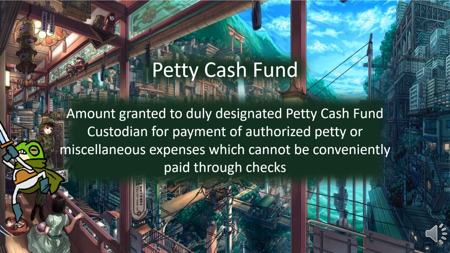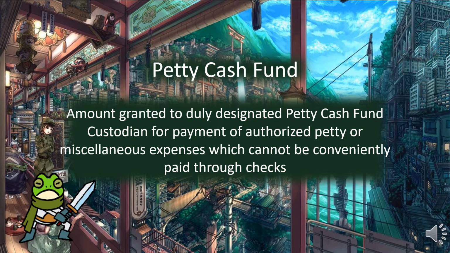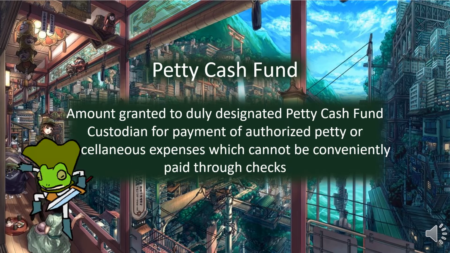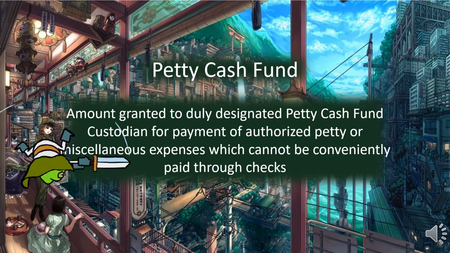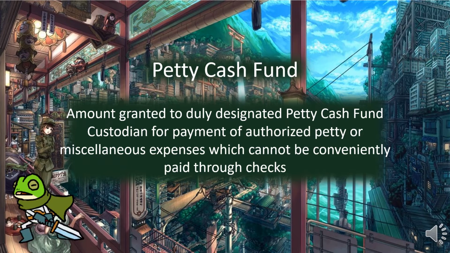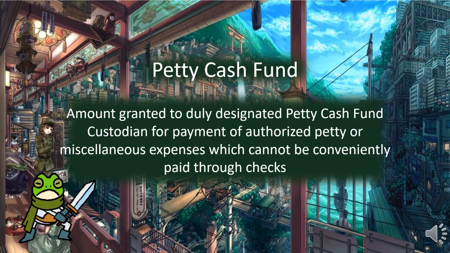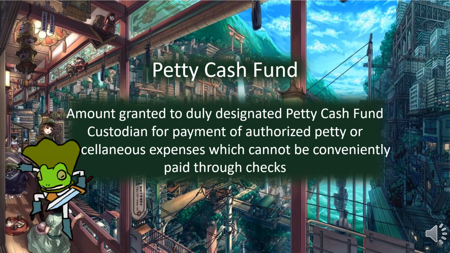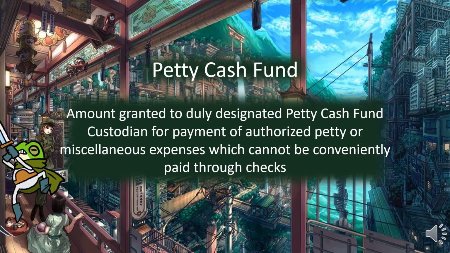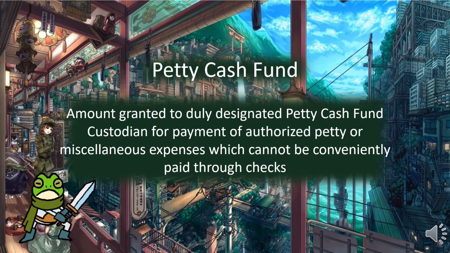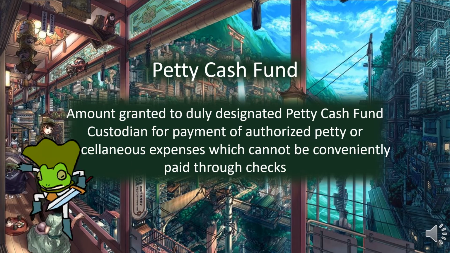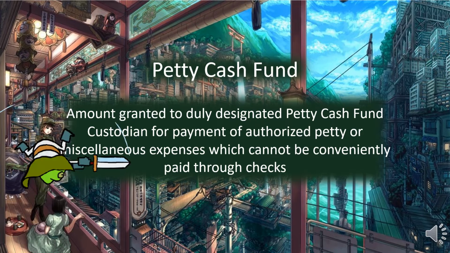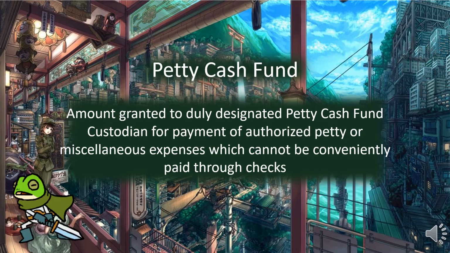So there are times that expenses of companies or entities are not that material to pay through checks. So there are funds for that, and it is called petty cash fund. Petty cash fund is amount granted to a duly designated petty cash fund custodian for payment of authorized petty or miscellaneous expenses which cannot be conveniently paid through checks.